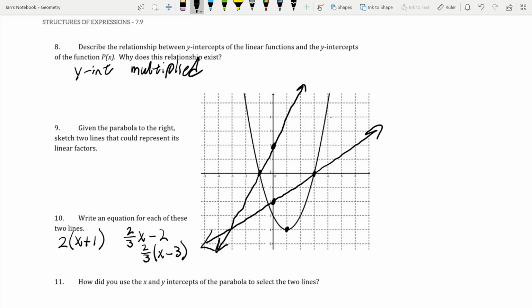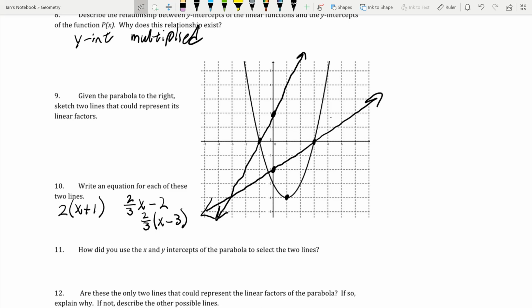So if we multiply these two things together, we're going to get 2x + 1 times 2/3 x - 3. Those are our linear factors.